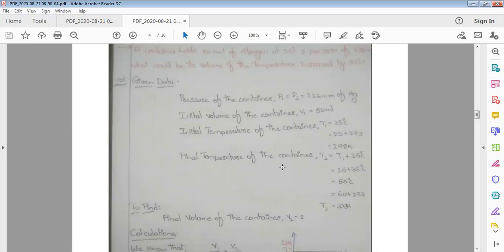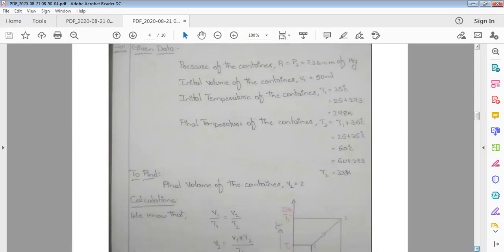So the final temperature of the container T2 is equal to T1 plus 35 degrees centigrade. T1 is 25. So 25 plus 35 degrees centigrade, that is equal to 60 degrees centigrade. So the final temperature is 60 degrees centigrade. We have to convert degree centigrade in terms of Kelvin. So 60 plus 273, that is equal to 333 Kelvin.